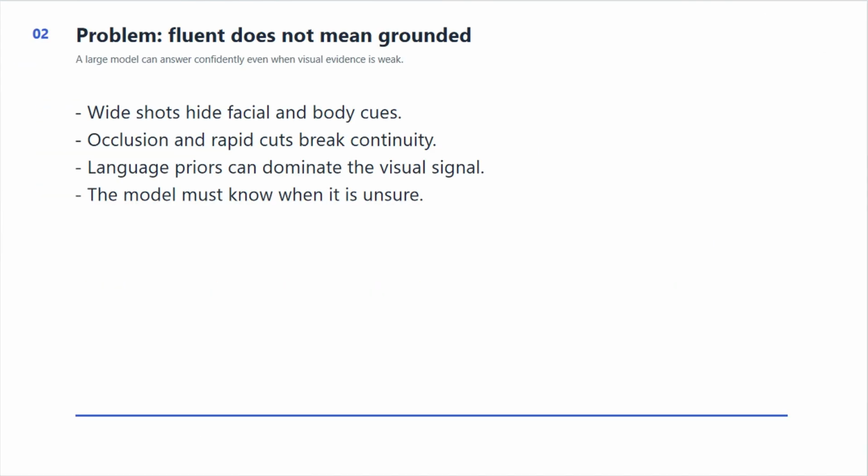The first problem is that fluent does not mean grounded. Video language models often produce plausible answers even when the visual evidence is incomplete. Soccer broadcasts make this worse. Faces are small, occlusion interrupts the player, and fast edits remove context. The model may rely on priors about common match narratives. So the question is not only what emotion is predicted, but whether the prediction is visually justified.